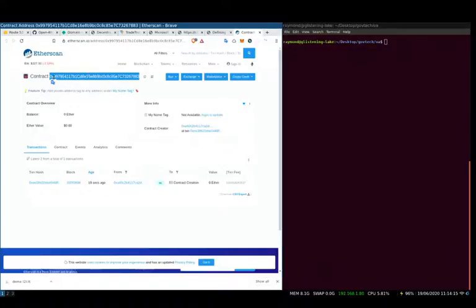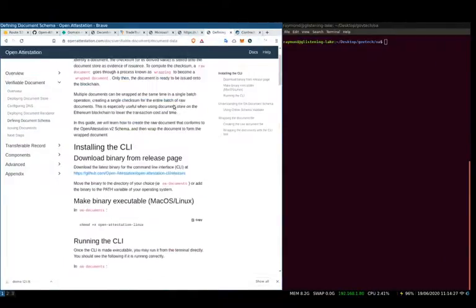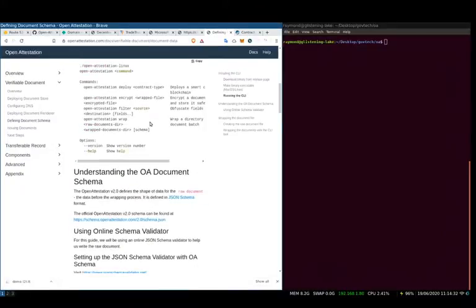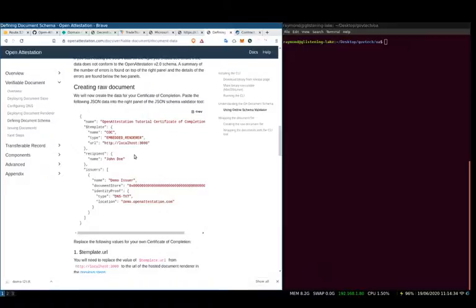Previously, we deployed the document store at this address, and we also inserted the DNS record into our DNS to bind it to this document store. So what we are going to do now is to create the raw document and issue it on the document store. To do that, we need to fill in a few key pieces of information first. There's this part on declaring the template. This will tell you which website it should be rendering the template from, and then the issuer will also tell you